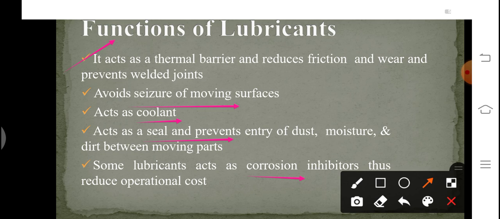It also acts as a cleaning agent, because it has a tendency to wash off solid particles produced due to wear. Thus, with the presence of lubricants, such particles are transported away from the sliding surfaces. So, this helps to control the corrosion. Thus, it helps to reduce the operational cost.